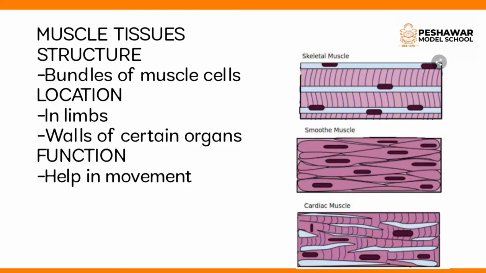Look at the diagram. There are three types of muscle tissues. The first one is skeletal muscle, second one is smooth muscle, and third one is cardiac muscle. Cardiac muscle is present in the heart. These muscles help the heart to contract and relax to regulate the blood flow. Skeletal muscles are attached to the bones. These muscles provide support and help in movement.